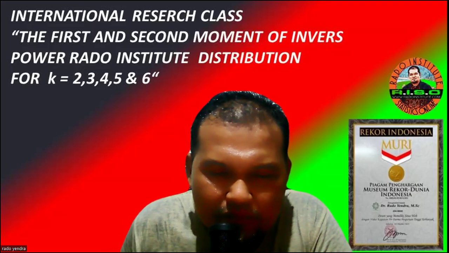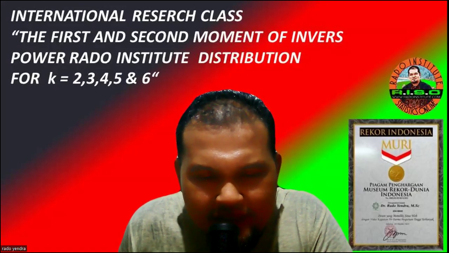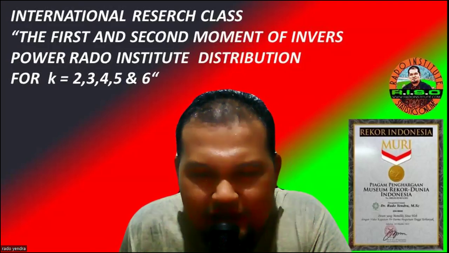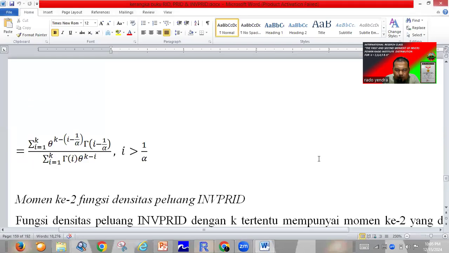Based on the candidate books, Rado Institute has written about some concepts of the first and the second moment of the inverse power Rado Institute distribution.